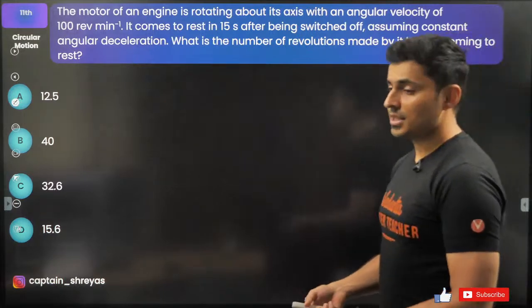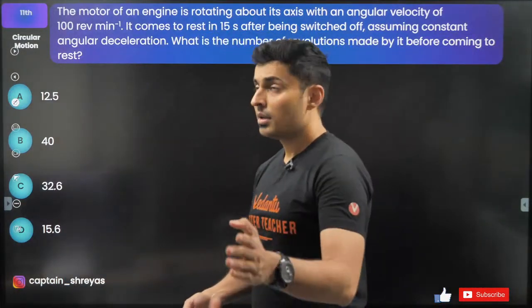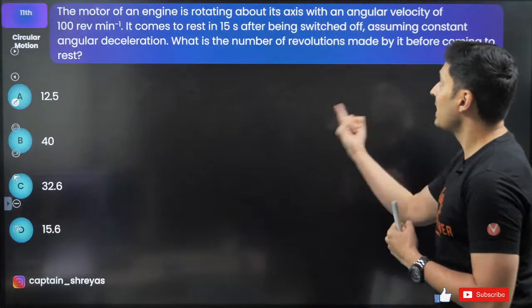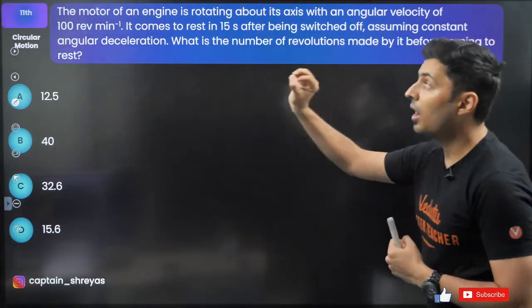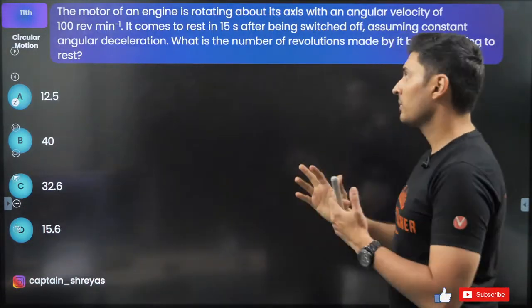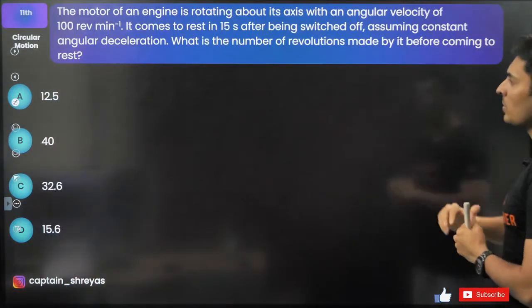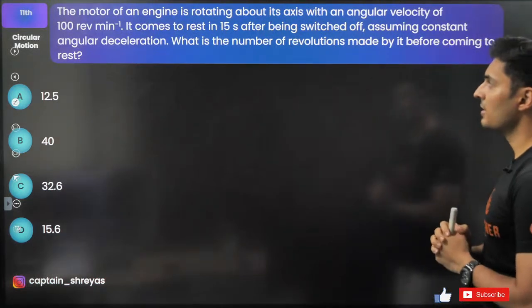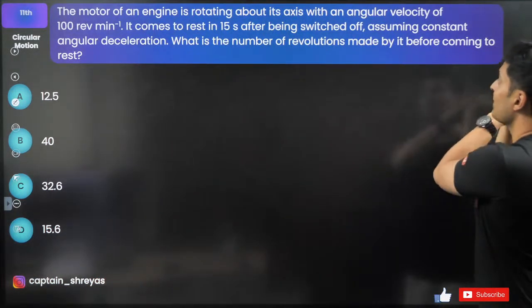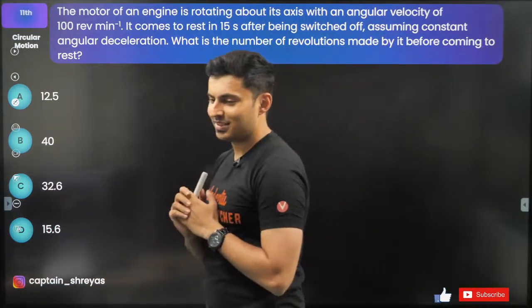The motor of an engine is rotating about its axis with an angular velocity of 100 revolutions per minute. It comes to rest in 15 seconds after being turned off. Assuming constant deceleration, how many revolutions are made before it comes to rest?